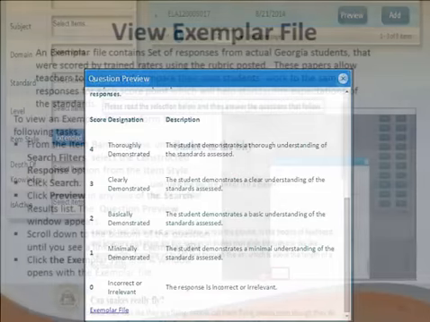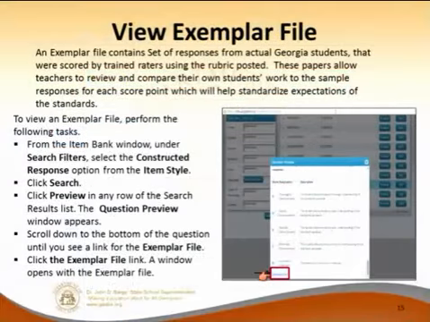And so what is the exemplar file? Just to go over that so everybody is understanding what it is, they are a set of responses from actual Georgia students that were scored by trained raters using the rubric posted. These papers allow teachers to review and compare their own students' work to the sample responses for each score point, which will help standardize expectations of the standards.